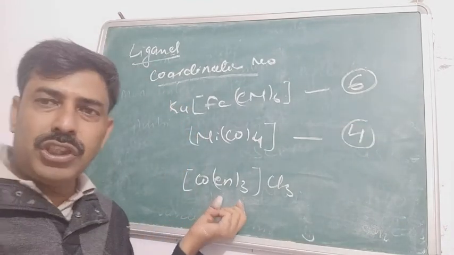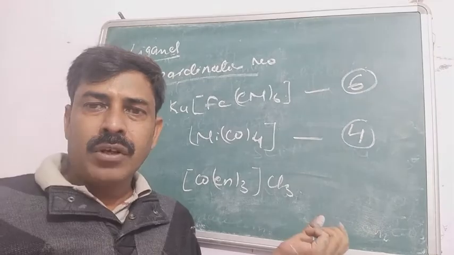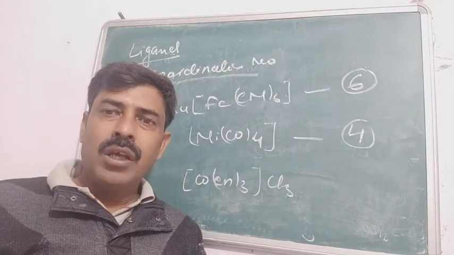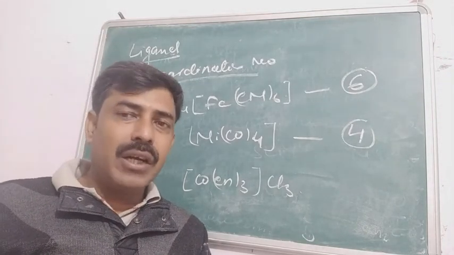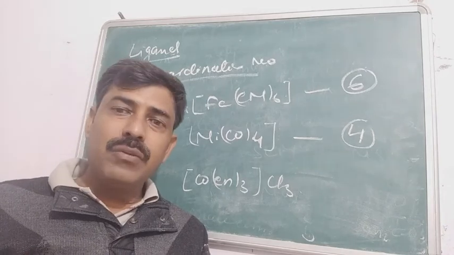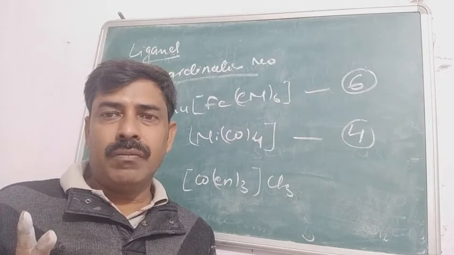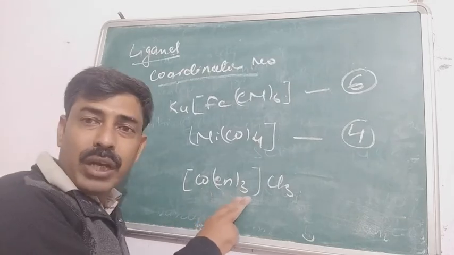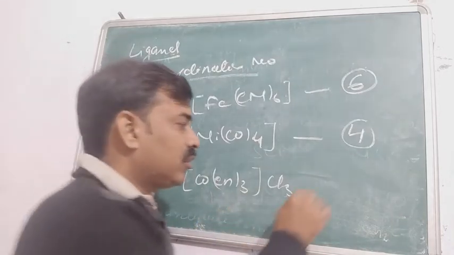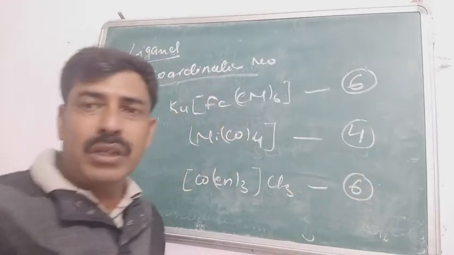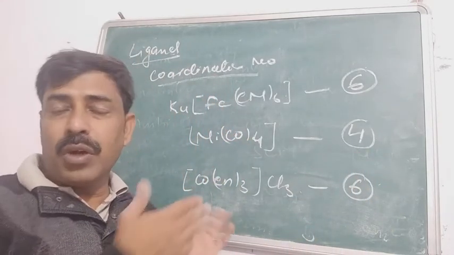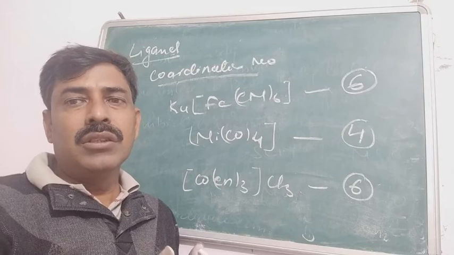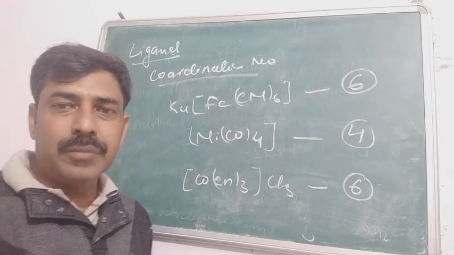Now see the last one, [Co(en)3]Cl3. There are 3 ligands, but what type of ligands are these? Ethane-1,2-diamine is a didentate ligand. Didentate ligand means the ligand which is capable of forming 2 secondary linkages. So each ethane-1,2-diamine is forming 2 secondary linkages, then 3 ethane-1,2-diamine will form 3 into 2, that is a total of 6 secondary linkages. So the coordination number for the compound is 6, as en, that is ethane-1,2-diamine, is the didentate ligand.